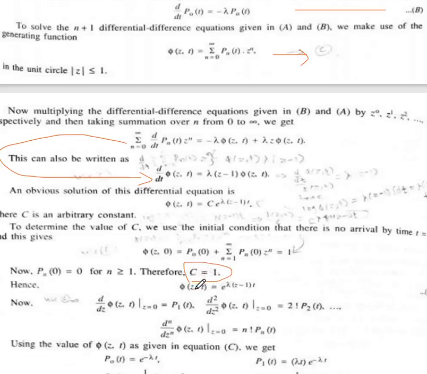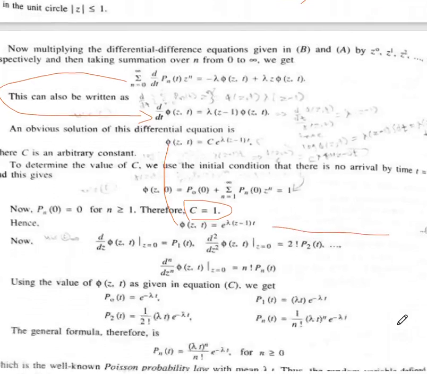So putting c equal to 1 in this equation, we get phi of z comma t equal to e raised to power lambda (z minus 1) t, equation number C.